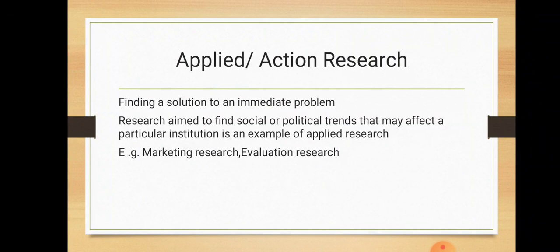Research aimed to find social or political trends that may affect a particular institution is an example of applied research. For example, in case of marketing, the research may be done to find out why the demand is declining, and once the reason is known, strategies will be framed to increase the demand. And also, if a product is not performing in the market well, what are the reasons for it, and how to bring changes with regard to the features and various aspects of the product. This is what we call applied or action research.